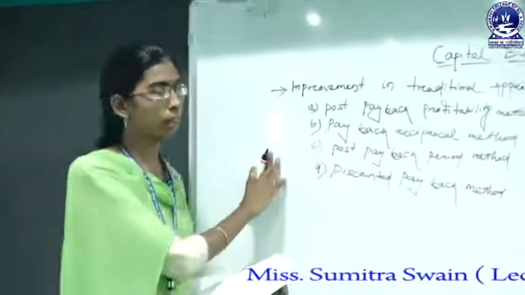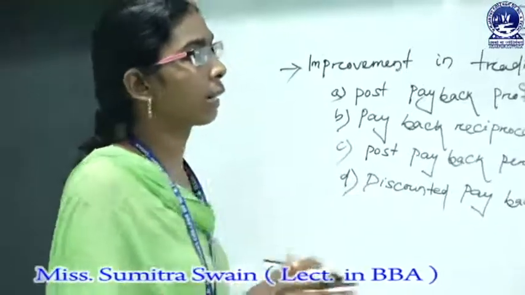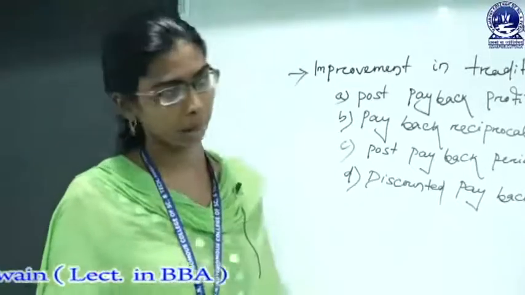In our previous video, we talked about the methods of calculating investment appraisals. From those methods, we have already talked about the payback period method, and now we are going to study the next method, that is, improvement in the traditional approach to the payback period method.